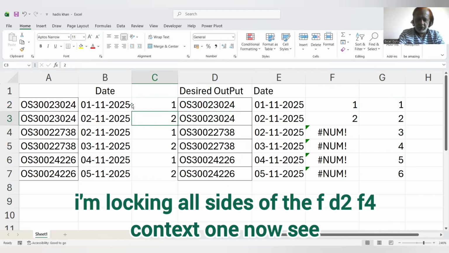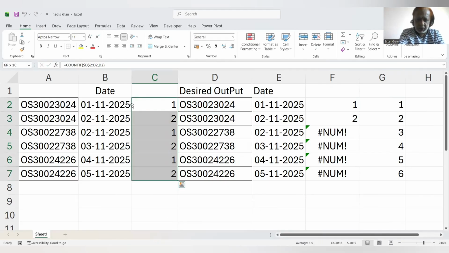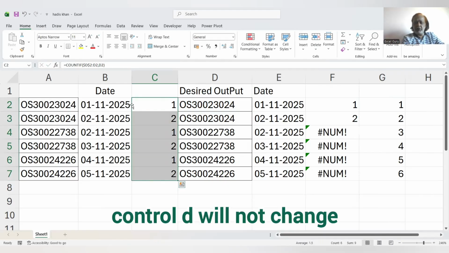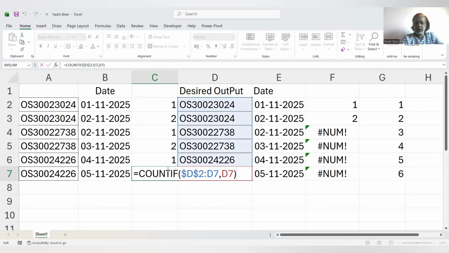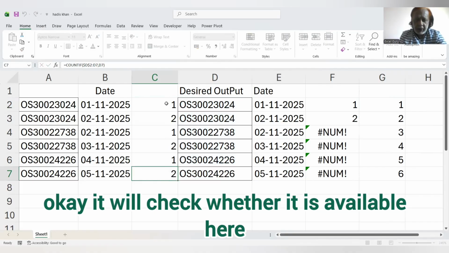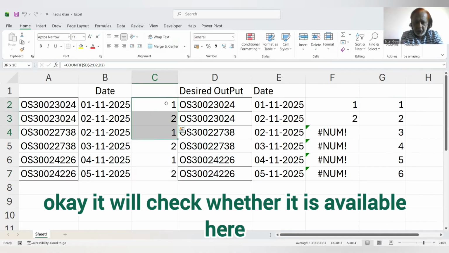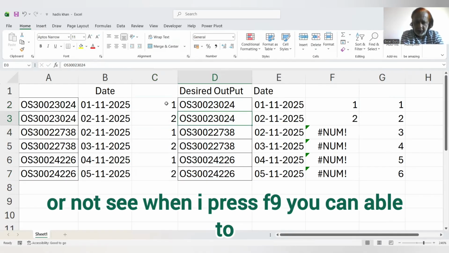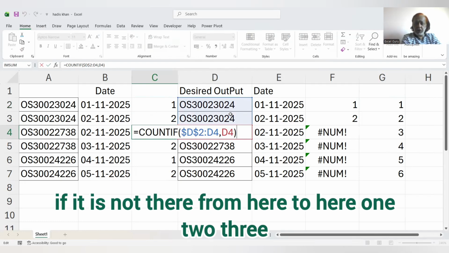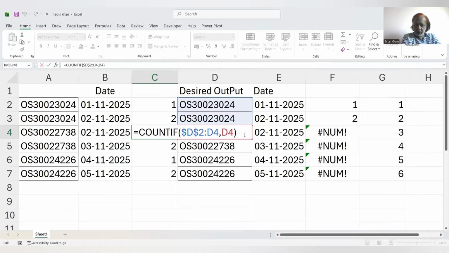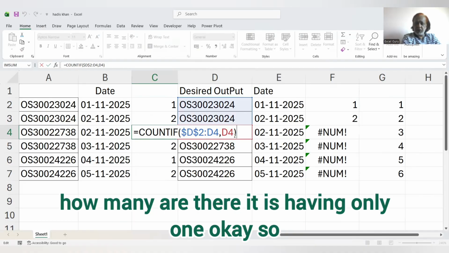COUNTIF 1. Now see, Control D will not change because whatever I said, I did it with F2. It will check whether it is available here or not. When I press F9, you can see clearly. From here to here, it will check how many are there. If it is not there, from here to here, 1, 2, 3. Here to here, it will check and pick up how many are there. It has only 1.